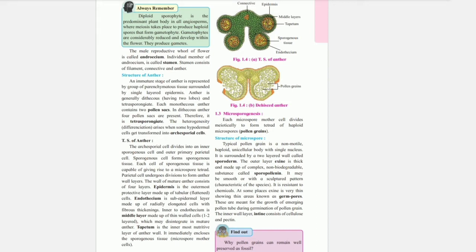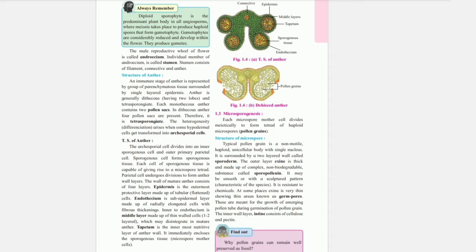The wall of mature anther consists of four layers. Epidermis is the outermost protective layer made up of tabular cells. Endothecium is a subepidermal layer made up of radially elongated cells with fibrous thickening. Inner to endothecium is the middle layer made up of thin walled cells which may disintegrate in mature anther. Tapetum is the innermost nutritive layer of anther wall. It immediately encloses the sporogenous tissue.